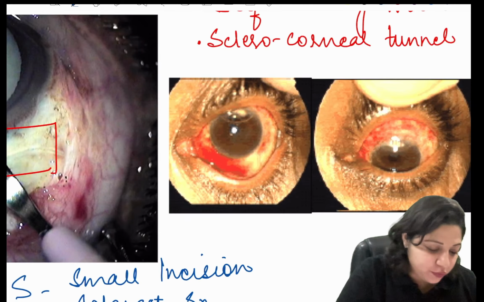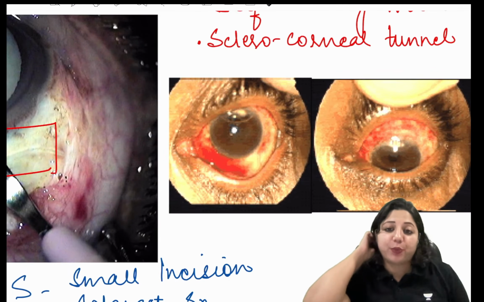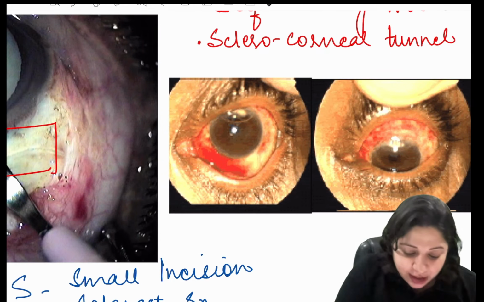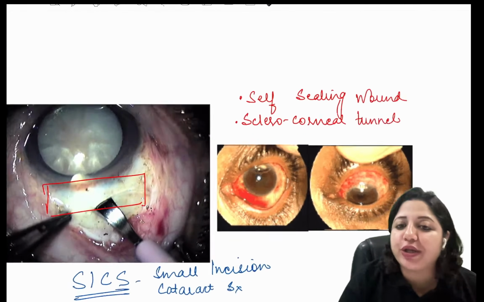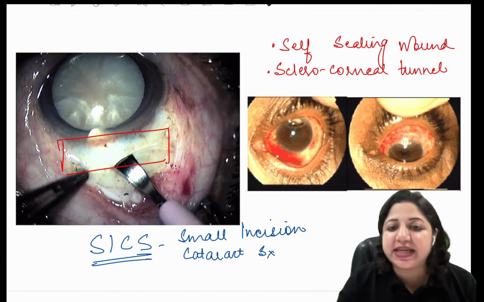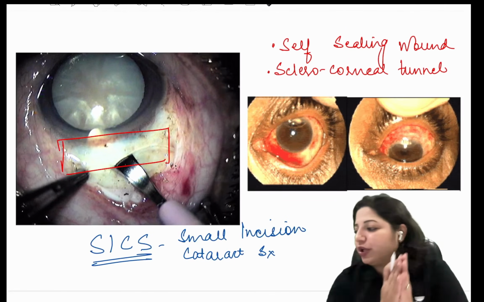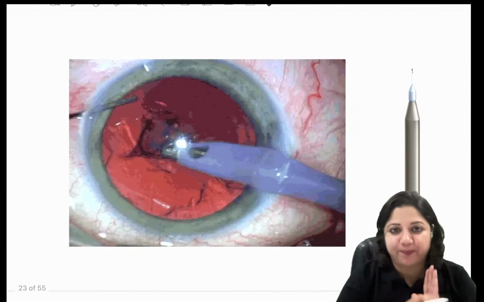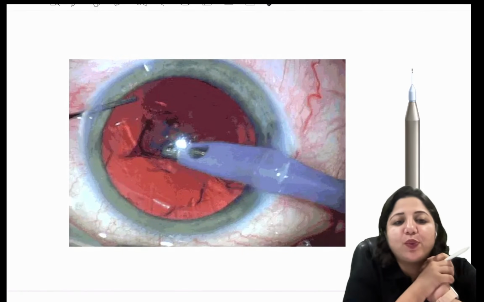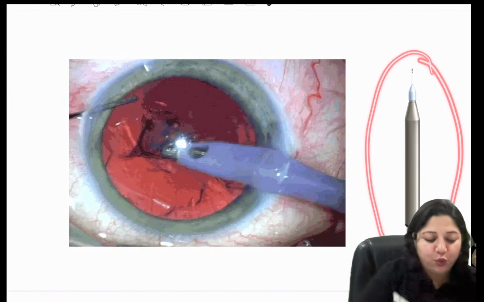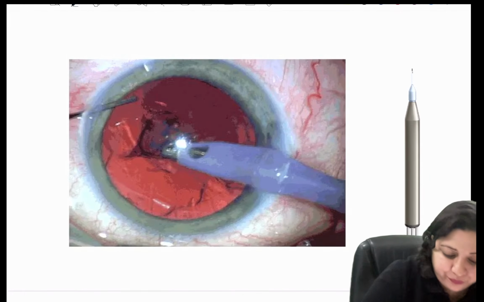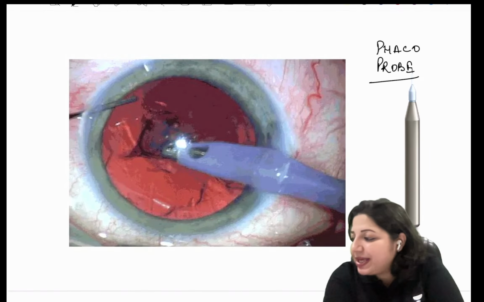Here also, if you have a post-op image given in the question asking which surgery was done, you will see superiorly there is an incision, right? That is a sclerocorneal tunnel formed by a self-sealing wound. If so, the question is talking about SICS surgery. Then we come to this image. Now tell me which cataract surgery is being done here, using this instrument which is called the phaco probe.